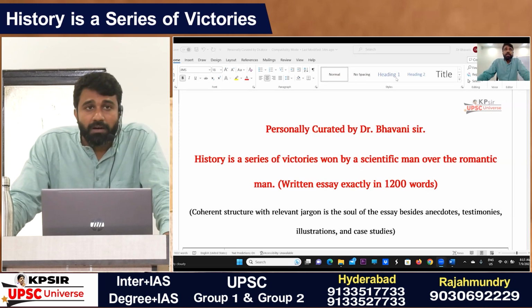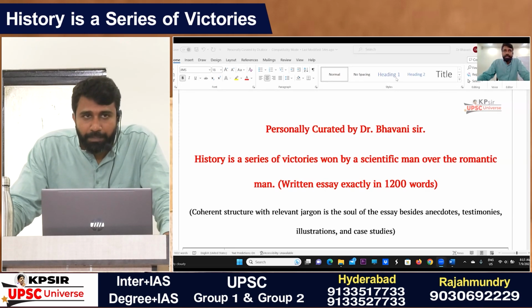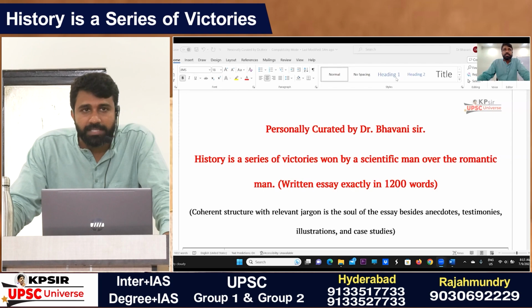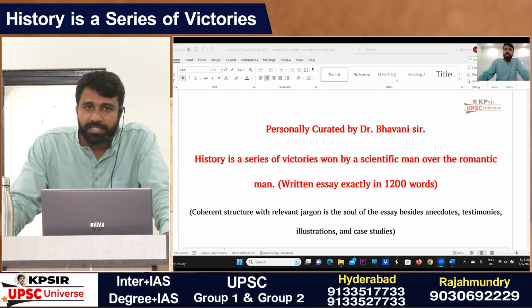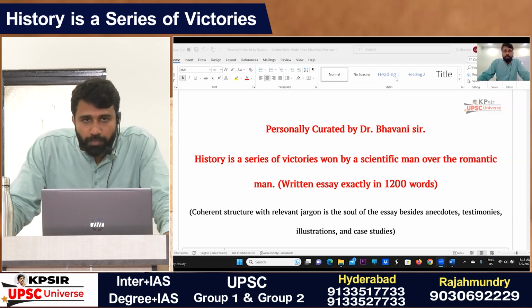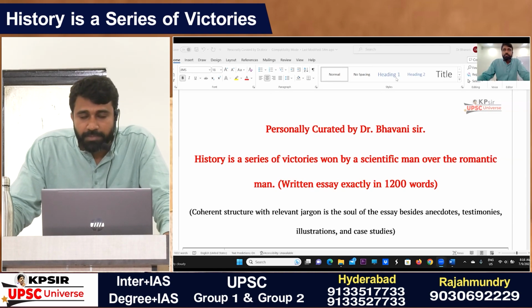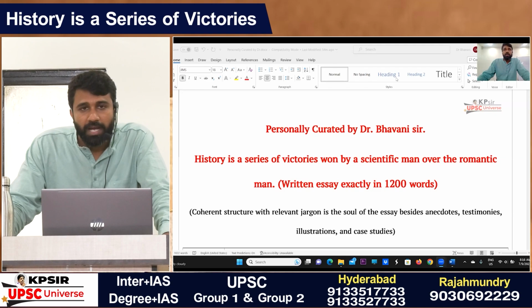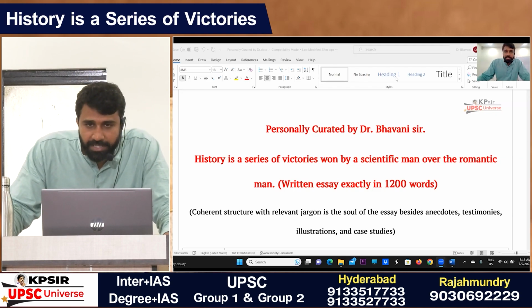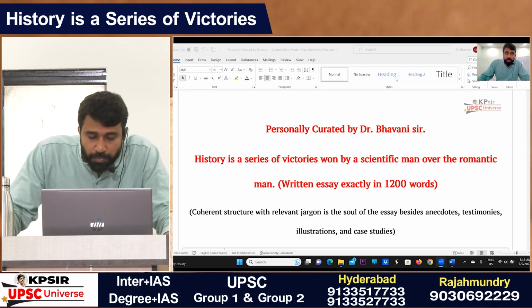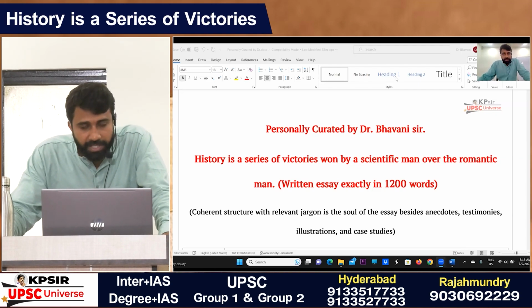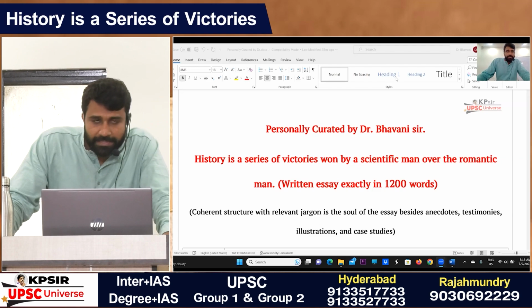It is not at all complete, the content competency that you have, unlike your GS answers for your essay. In your GS answers, you require more number of points and more number of dimensions, and also the examples and substantiation for each of the points to validate your argument. That is more important with respect to GS answers.